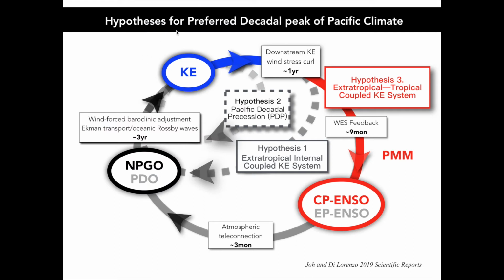In a previous publication, we proposed an extratropical coupled KE system to explain the preferred decadal peak of KE, which corresponds to a 10-year timescale. That is, while the KE oscillates within the North Pacific, there might be an additional pathway through the tropics, because we found that the KE atmospheric downstream response can trigger the atmospheric forcing of Pacific Meridional Modes and Central Pacific ENSO through subtropical thermodynamic feedback.